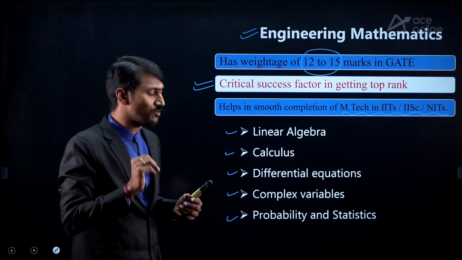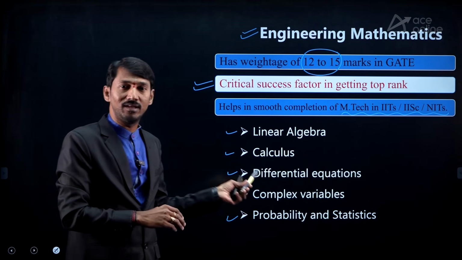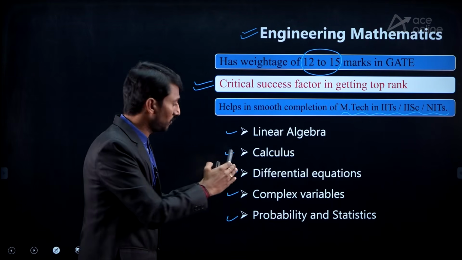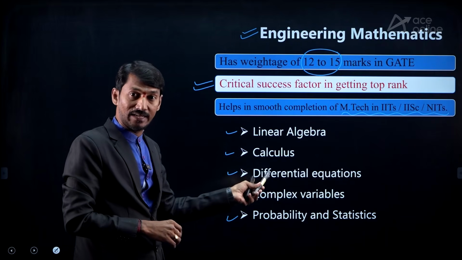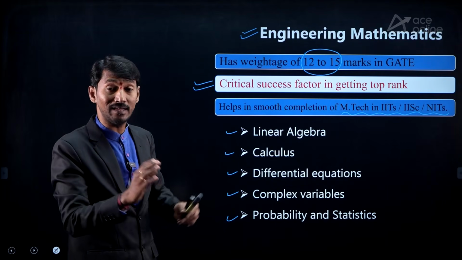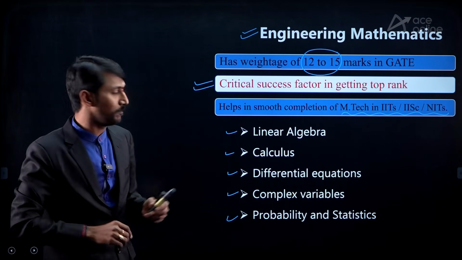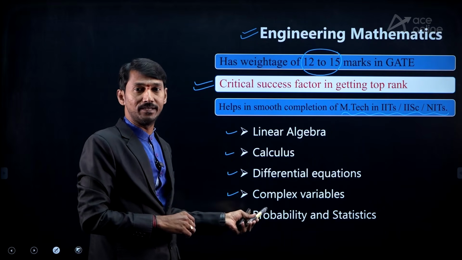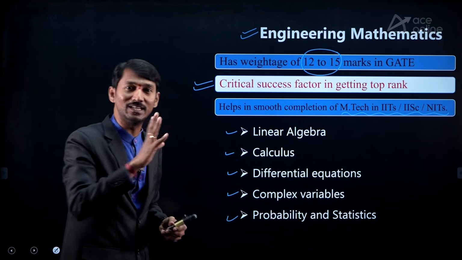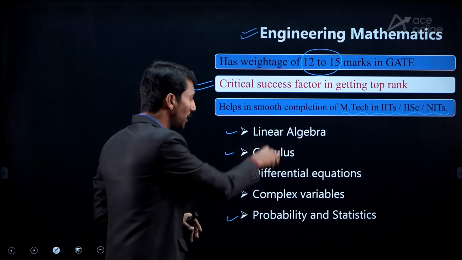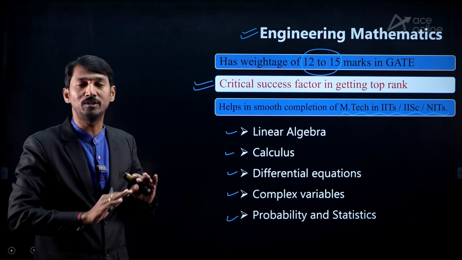See, unfortunately, they are not giving equal weightage on all topics. Suppose 2, 2, 2, 2, 2 or 1, 1, 1 like that, if they were giving, then you could understand. But if you see recent years' papers, they are not giving equal weightage. In one topic more weightage, in one topic less weightage they are giving. So that is the reason you are supposed to follow all topics for sure.